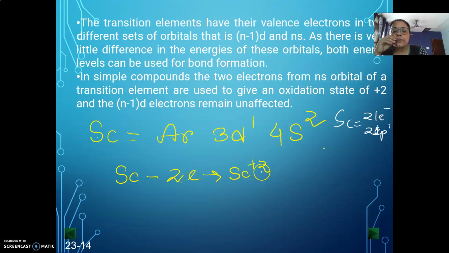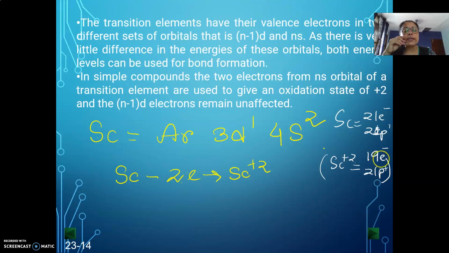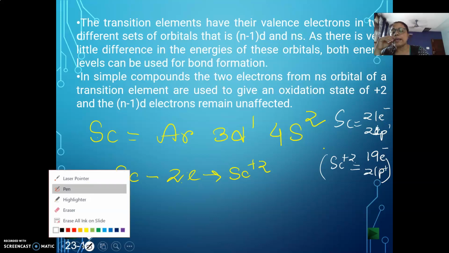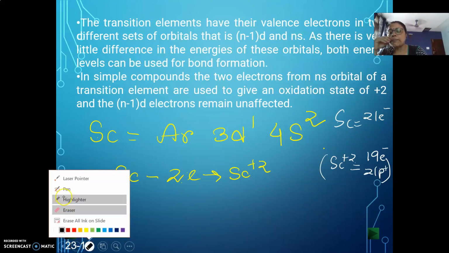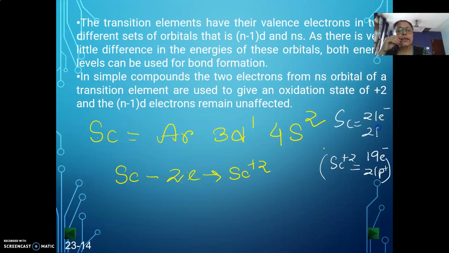Okay, now once it goes to scandium plus 2, then in the plus 2 state, scandium will now have 19 electrons and 21 protons. The protons in the nucleus remain the same, but the number of electrons is decreased. The 21 protons which originally attracted 21 electrons in neutral scandium now, in the scandium plus 2 state, have fewer electrons. It is 19, but the proton number is 21.